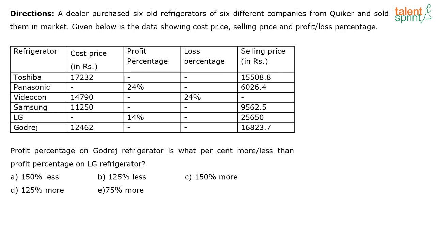A dealer purchased 6 old refrigerators of 6 different companies from a Quaker and sold them in the market. Given below is the data showing cost price, selling price and profit or loss percentage. Again, this is a question on missing DIs wherein some information is not given. We will have to fill in this information based on the question, wherever required, and get the answer.